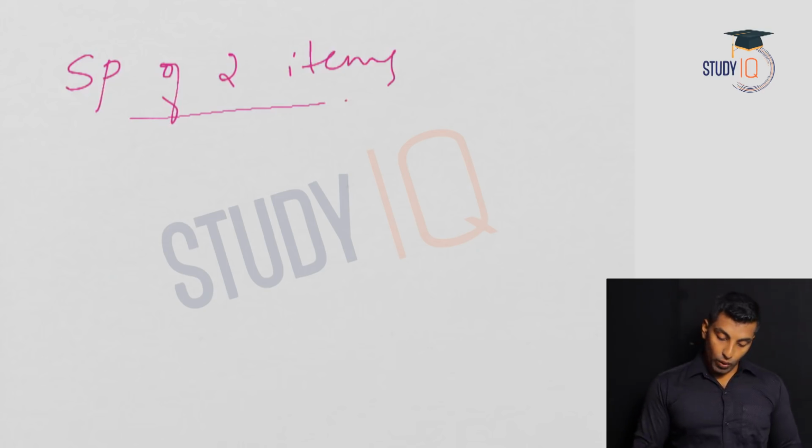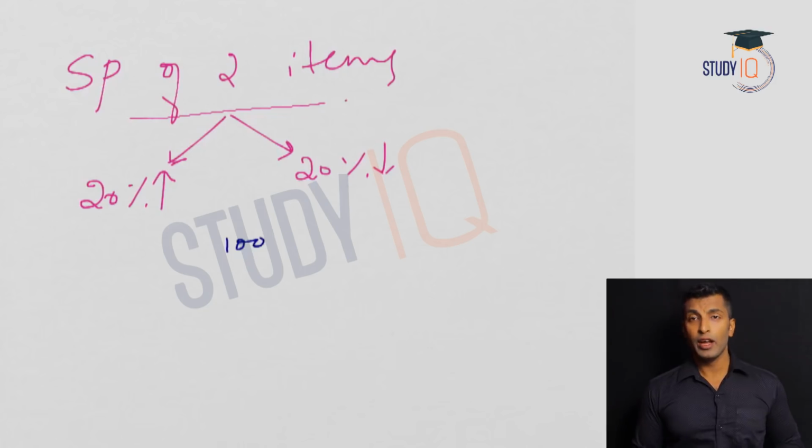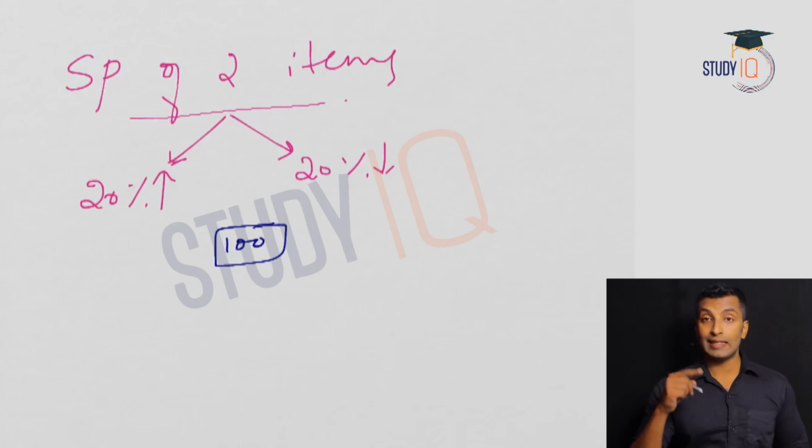Now the alternate question can be, instead of the cost price being the same here, the selling price of two items is the same. Now in this case, one he is selling at 20% profit and the other he is selling at 20% loss. So what is the effective profit or loss percentage? That's the question. If you assume 100 was the selling price, two items, each is selling at 100 rupees, one at a profit and one at a loss.